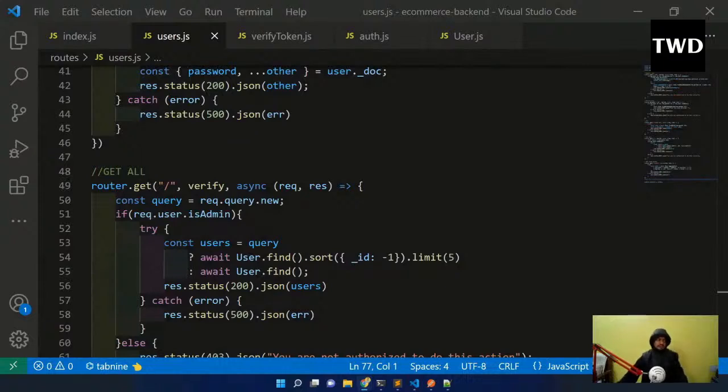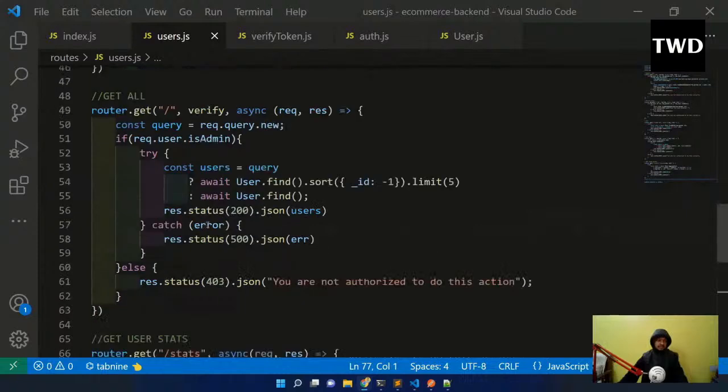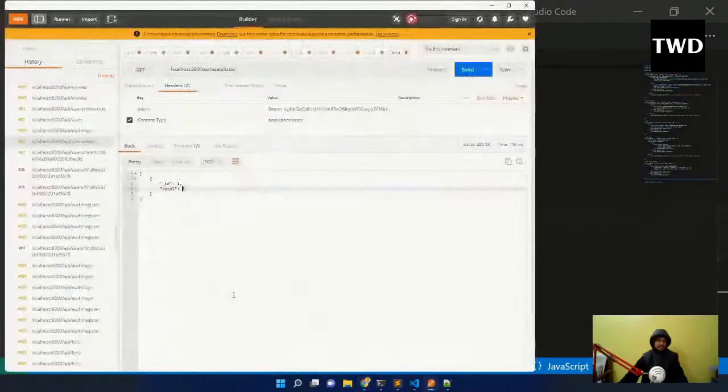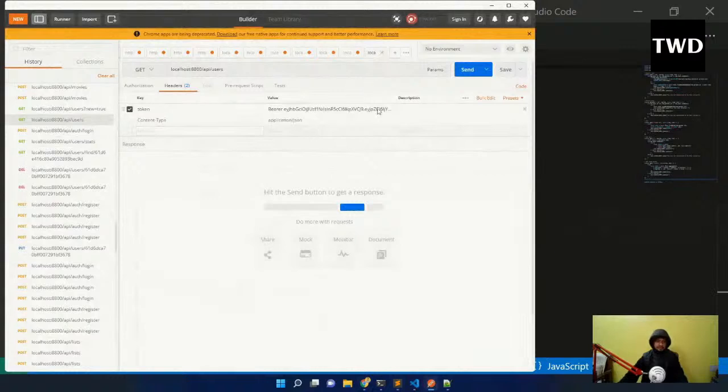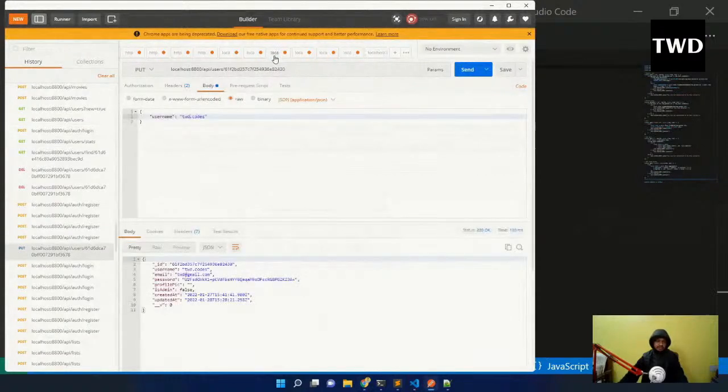Okay, so this is done. Now we are going to see how to get all the users. So for this also I have to give the bearer, and this time the bearer is very important. The bearer has to be an admin.